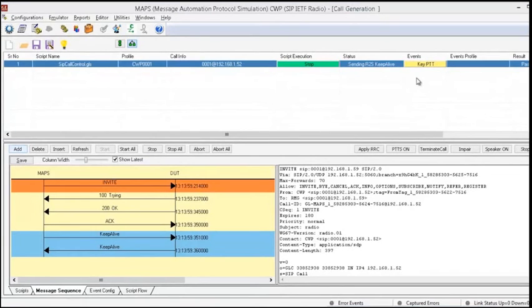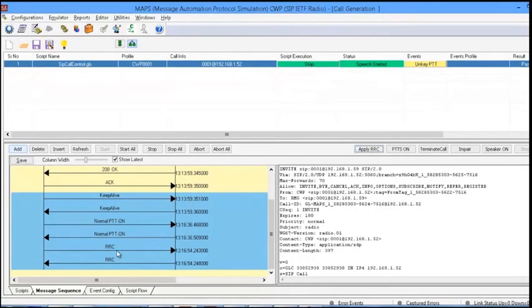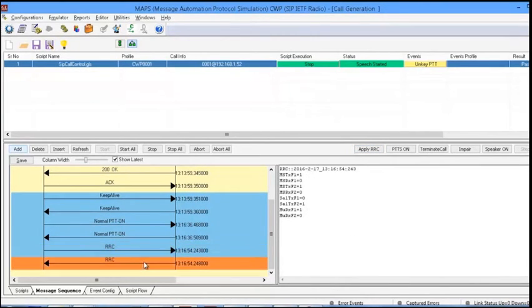Now the call is established to the radio. We can press this button to key PTT. Once key PTT is performed, you can see this PTT going to the radio, and there is a confirmation from the radio. Apart from this, we can also apply other events, like I can issue a radio remote control command. You can see the RRC bits displayed here, and there is a confirmation from the RRC. We can do PTT on, I can terminate the call, I can apply impairments on the outgoing traffic, and I can even play back this call.